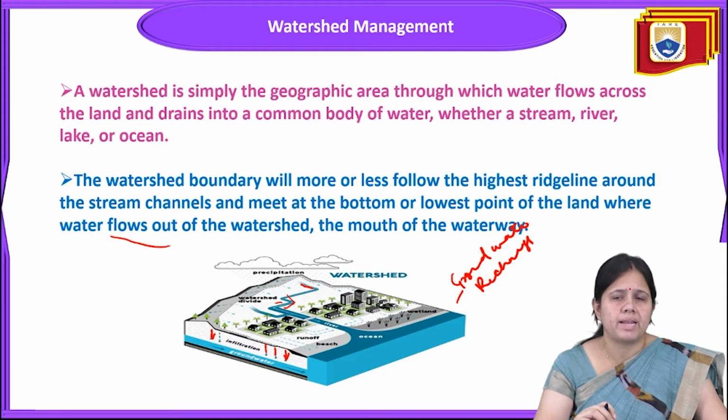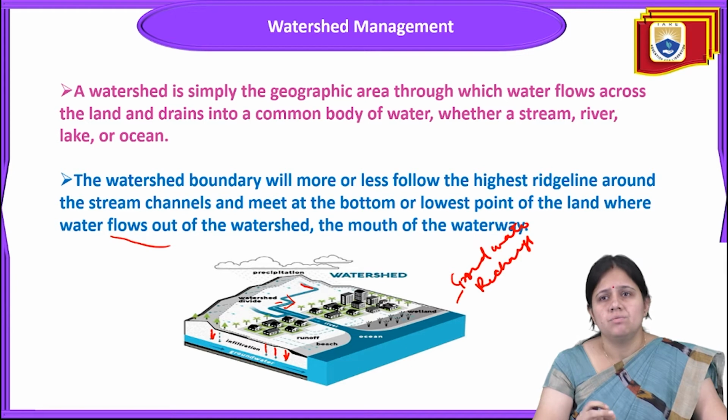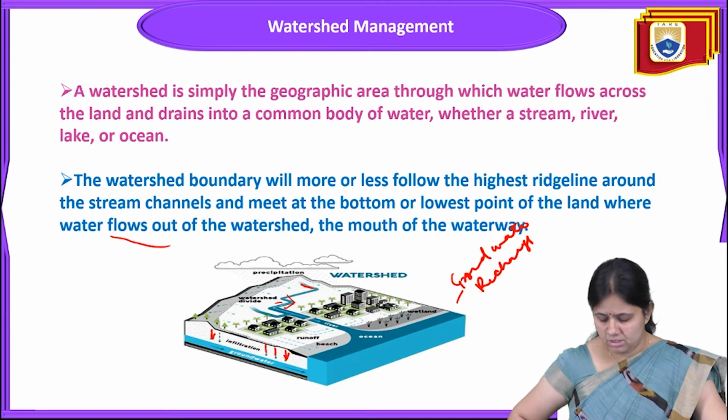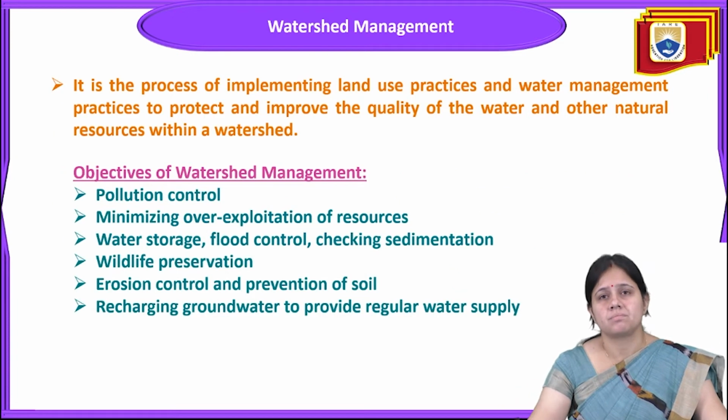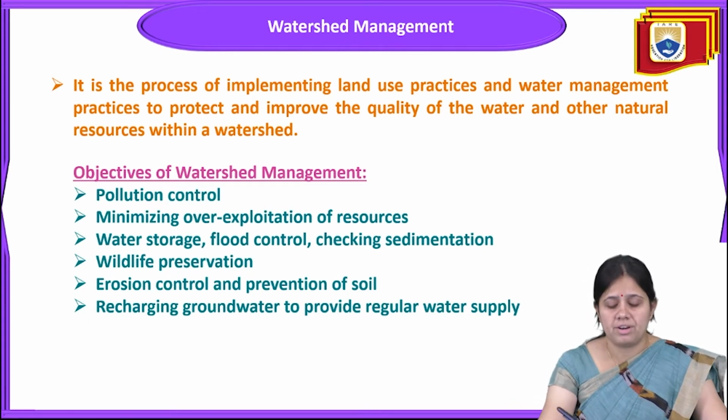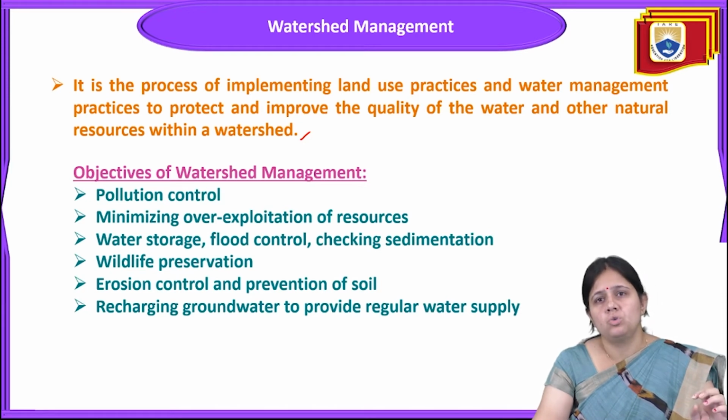Watershed management is a geographical area which will change the water flow across the land and drain into a common body of water, whether a stream, river, lake, or ocean. So it is a process of implementing land use practices and water management practices to protect and improve the quality of water and other natural resources within a watershed.